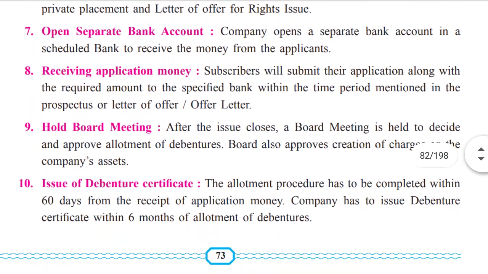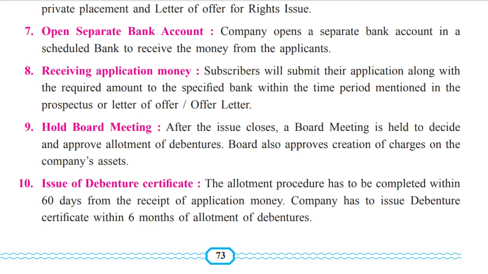Then open a separate bank account, obviously where the money is going to come. A bank account has to be opened, isn't it? So the company opens a separate bank account in a scheduled bank to receive the money from the applicants. Then receiving application money. The subscribers will submit their application along with the required amount to the specified bank within the time period mentioned in the prospectus or letter of offer.